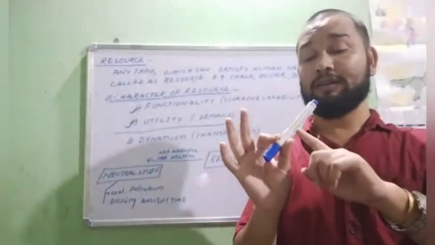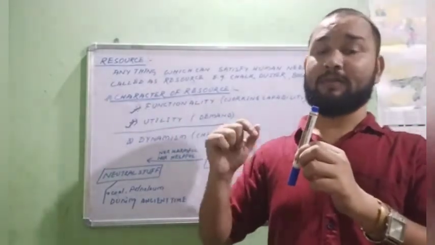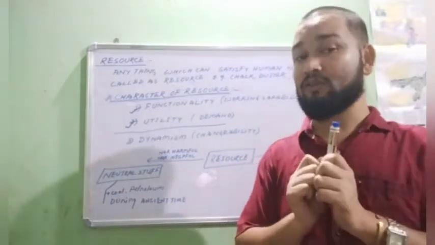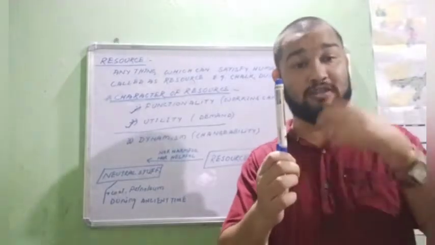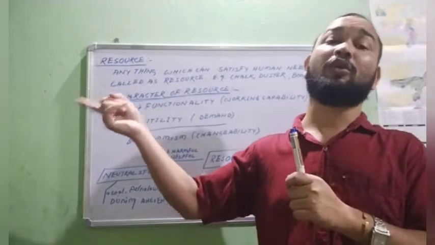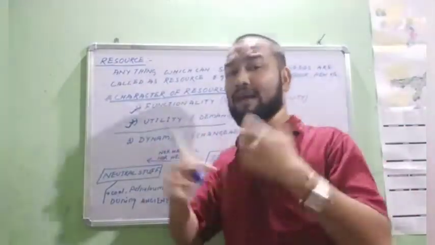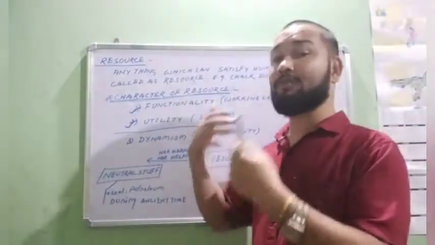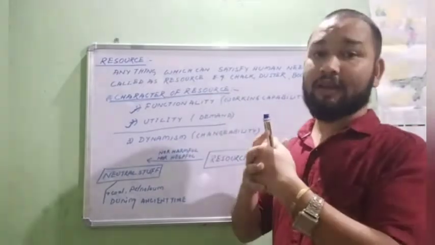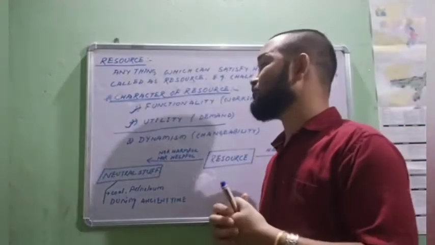So the utility or demand of this marker is not there for him. This marker is a resource for me, but for him it is not a resource, because he doesn't have any need, any utility of a marker. Understood? Functionality means the working capability of a substance. Utility means demand. Both characteristics should be in one substance, then only it will be a resource.